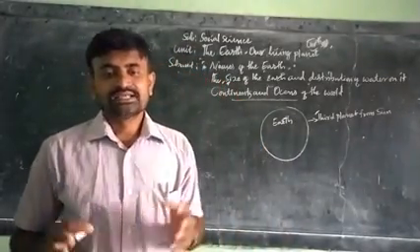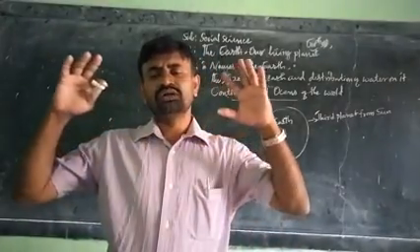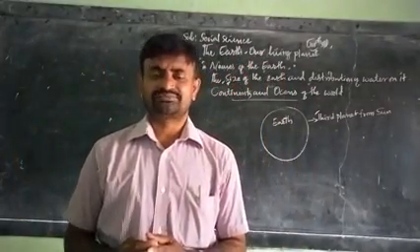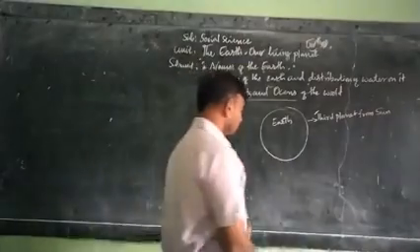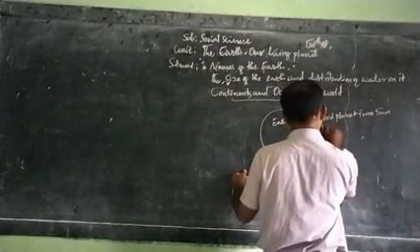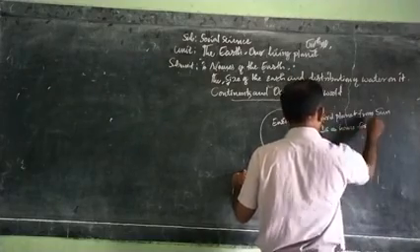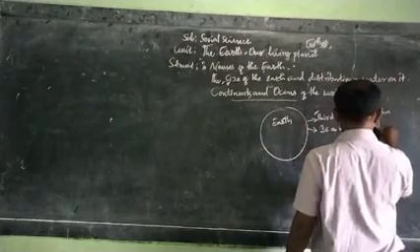And the earth is the home for all different forms of life. Earth is a home for different lives.